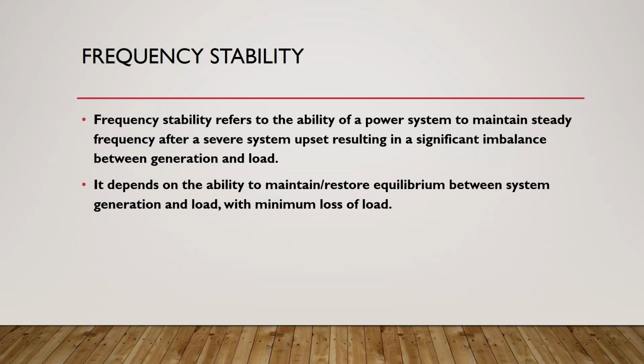If loads are disconnected, then the frequency will start to increase. So in the two cases, we have to restore the equilibrium. We need the generation equal to the load at the power frequency which is acceptable for us.